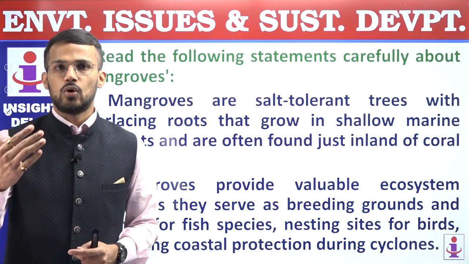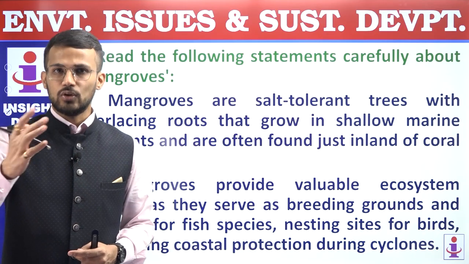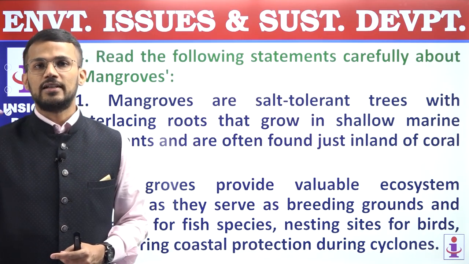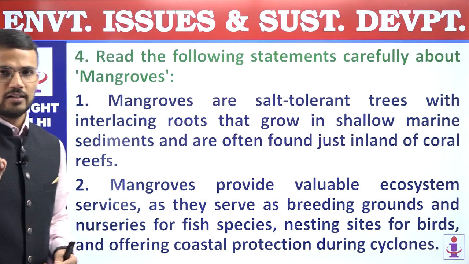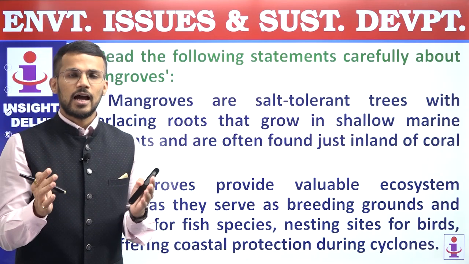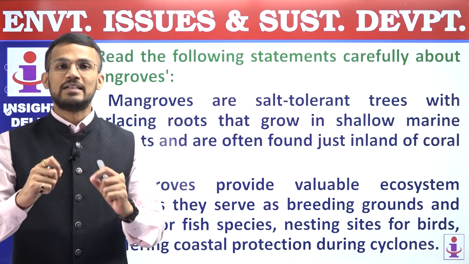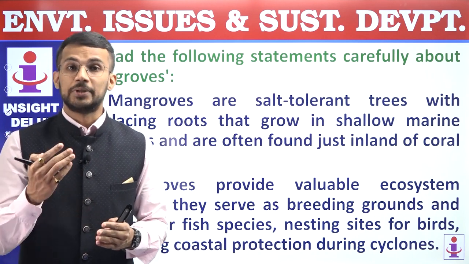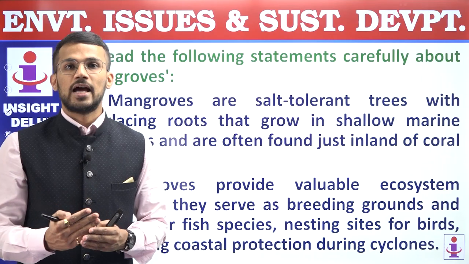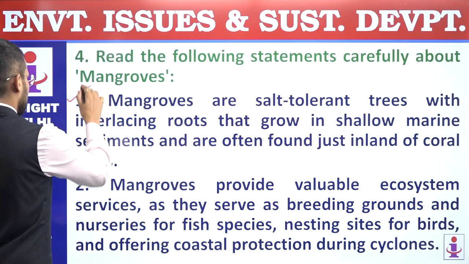That means a zone of transition between land and water. It is not exactly on land, and also it is not exactly in water, and that's why it is in the littoral zones. And these mangroves, as they have to grow in waterlogged conditions, they have interlacing roots. Those interlacing roots are also called breathing roots. They are also called pneumatophores. Right? First statement, that's why, is a correct statement.